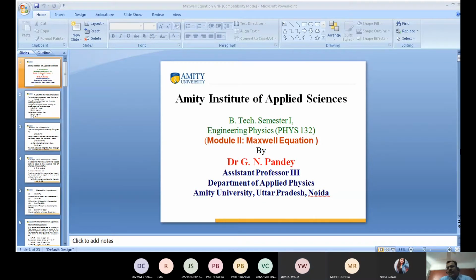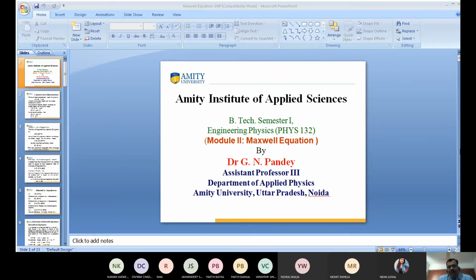Good morning. Previously I discussed everything. Now I'm discussing the Maxwell equations. Maxwell has given four equations. Those four equations are known as the Maxwell equations.